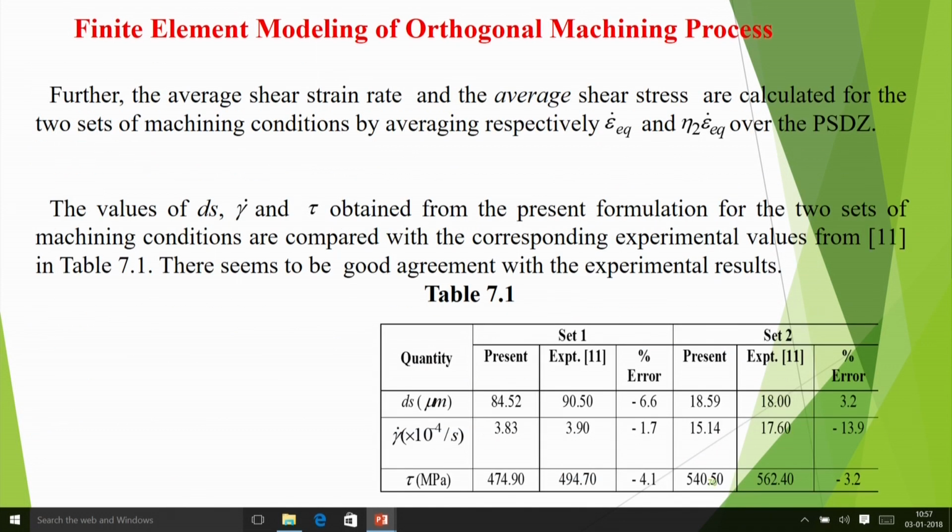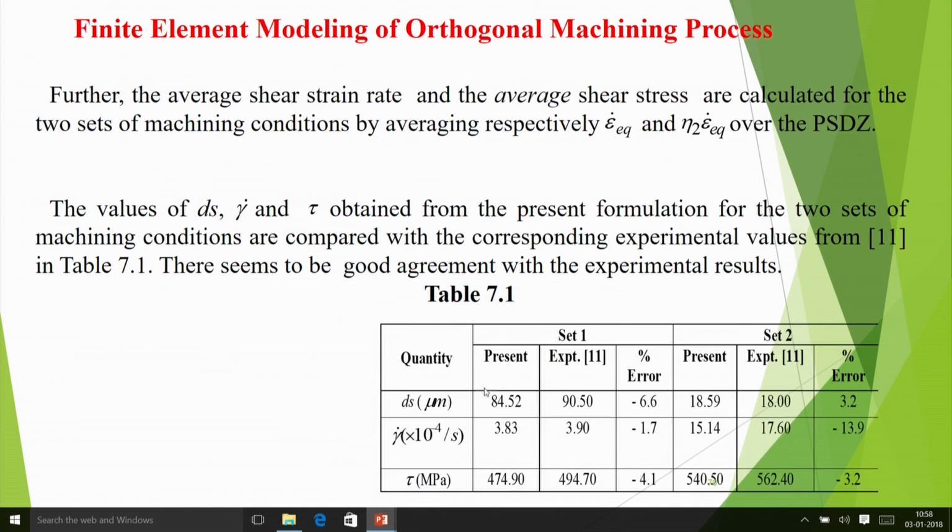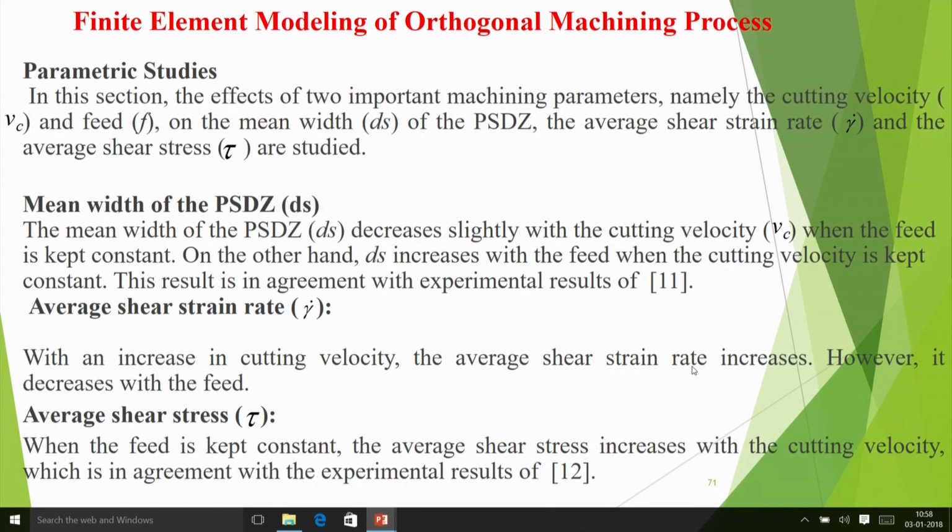By that we estimate the shear deformation zone, that means ds, the length of ds. ds came out to be like this, and experimental results from the literature provided this. These are the predictions from the present model and the experiment. So the matching is quite good, and then we did some parametric study.